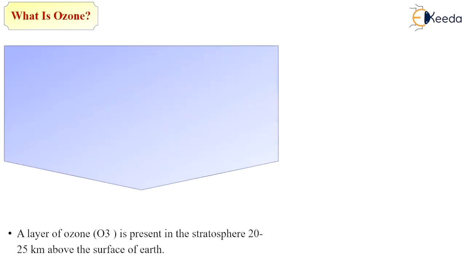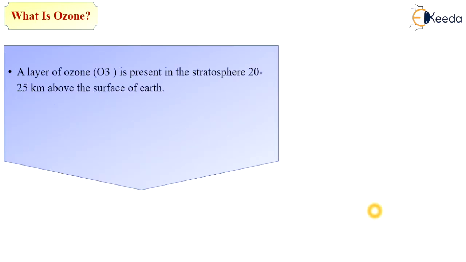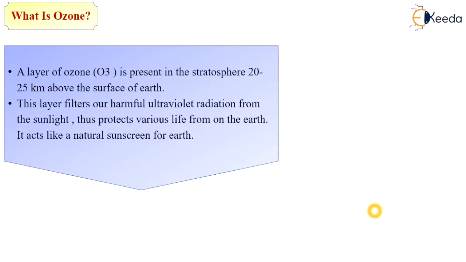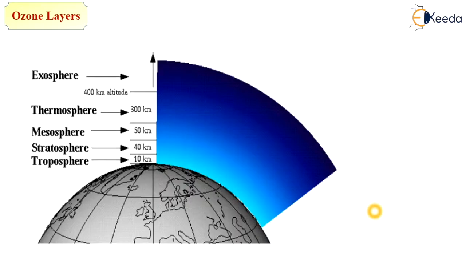What is ozone? A layer of ozone, O3, is present in the stratosphere 20 to 25 km above the surface of Earth. This layer filters out harmful ultraviolet radiation from the sunlight, thus protecting various life on Earth. It acts like a natural sunscreen for Earth. As you can see in this diagram, in the stratosphere, approximately 25 to 40 km from the surface of the Earth, the ozone layer is present.